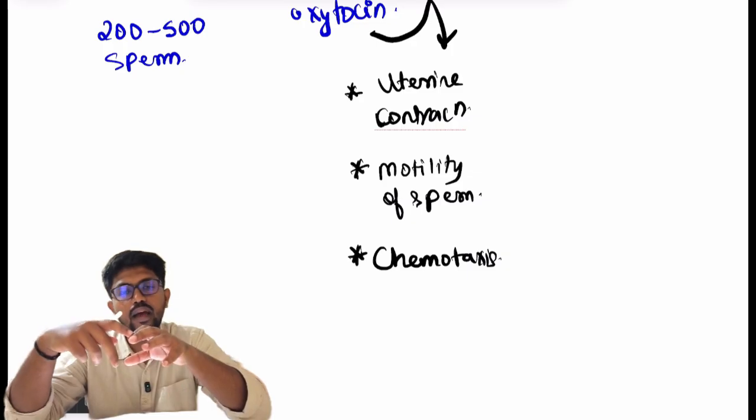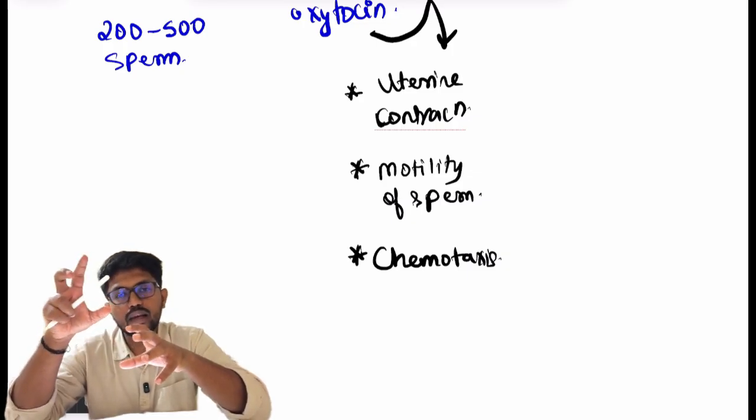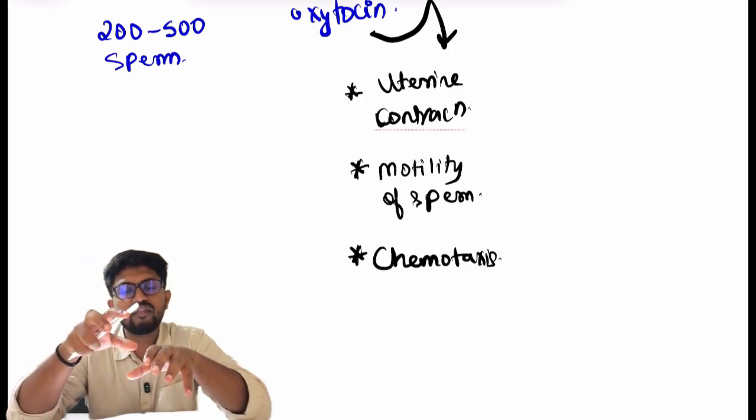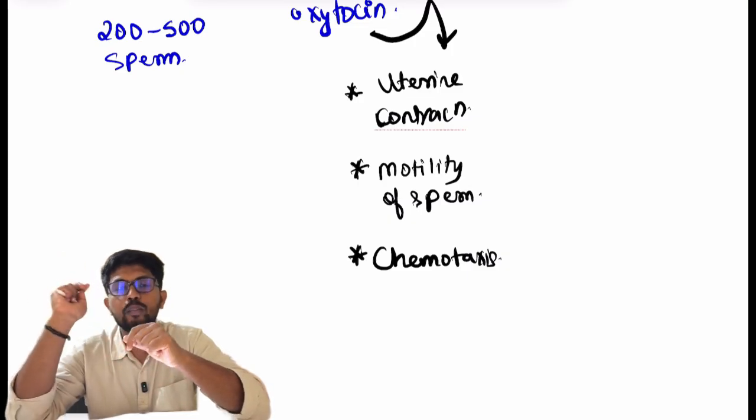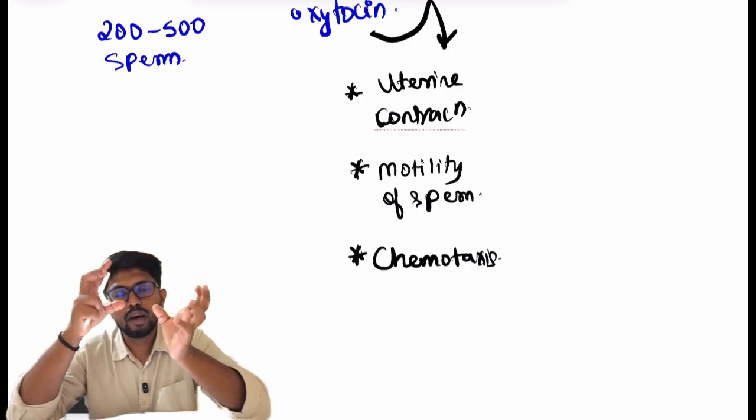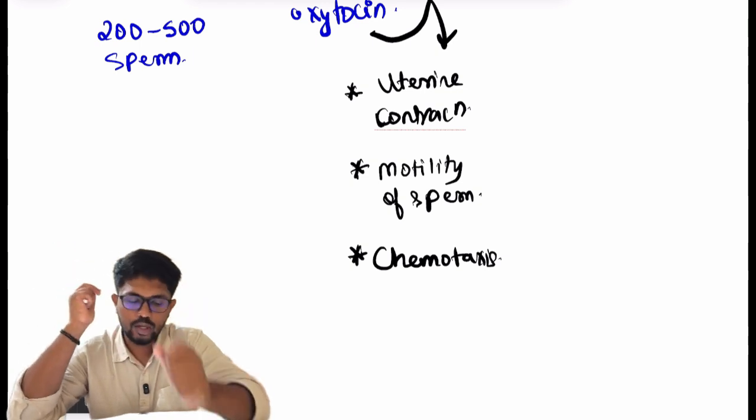Because of these three activities, the sperm will start to move from the vagina towards the cervix, then the uterus, then towards the fallopian tube. In this way, the sperm will reach the ampulla of the fallopian tube.